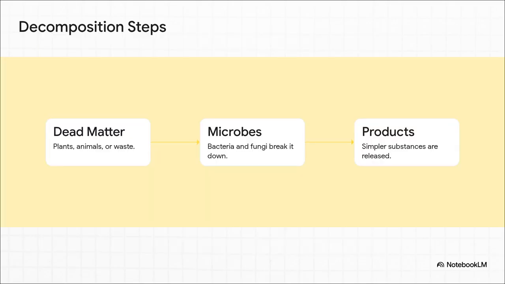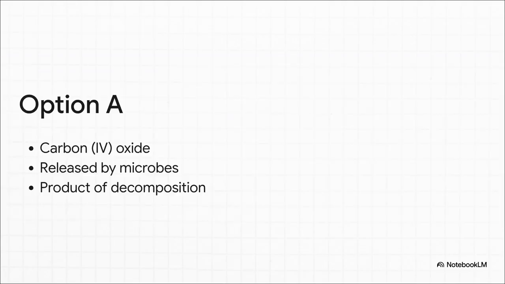And here is how that recycling system flows chronologically. First off, you have the dead matter. That's your fallen leaves, dead animals, organic waste. Second, the microorganisms move in. The bacteria and fungi just start feeding, breaking down those complex biological structures. And finally, as a result of all that intense microbial action, simpler substances get released back into the environment. Those simpler substances are our products of decomposition. So, let's test option A against this flow.